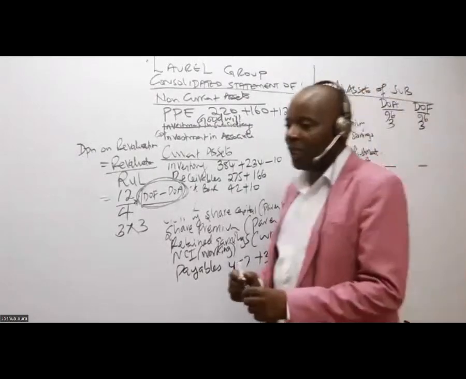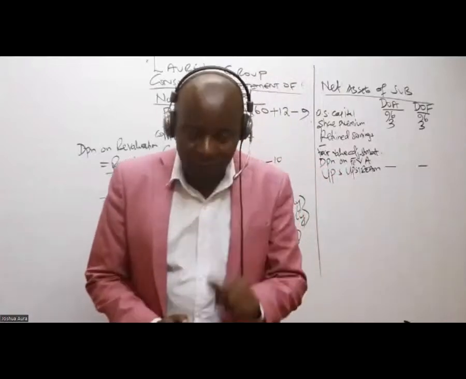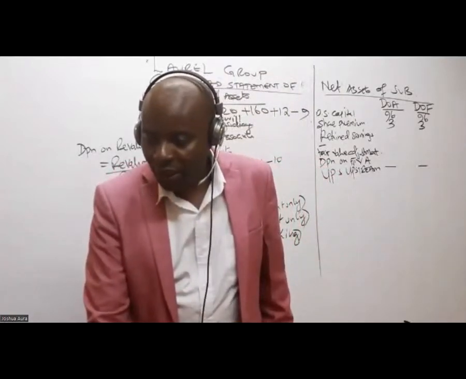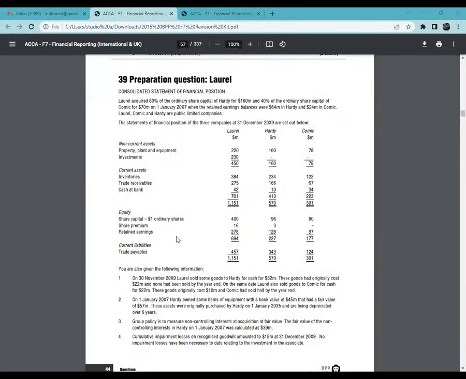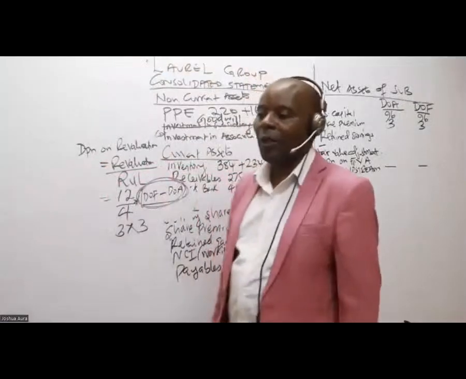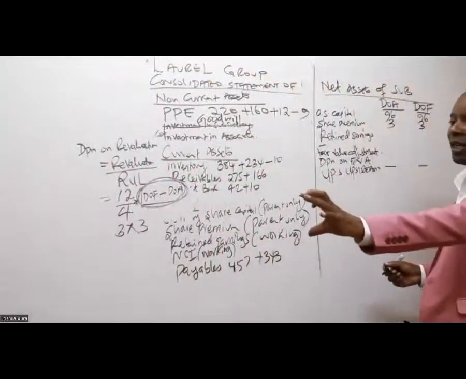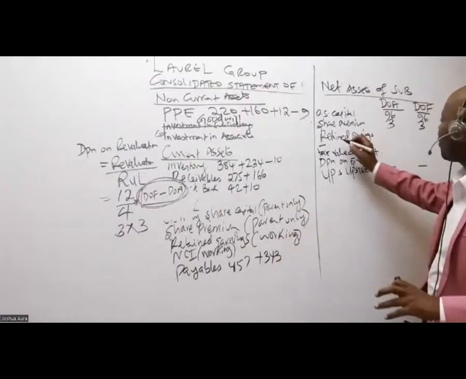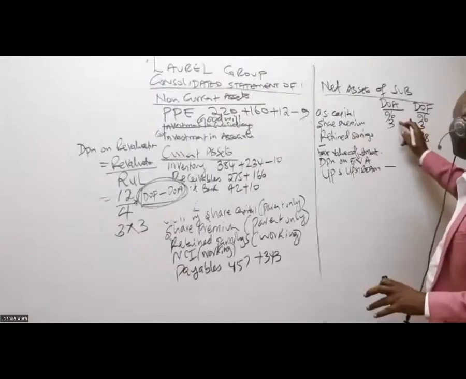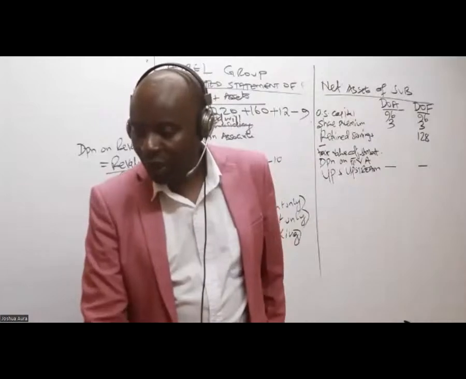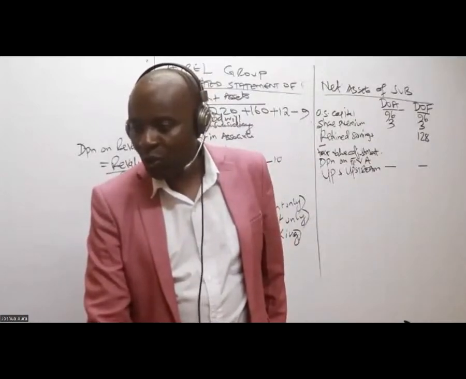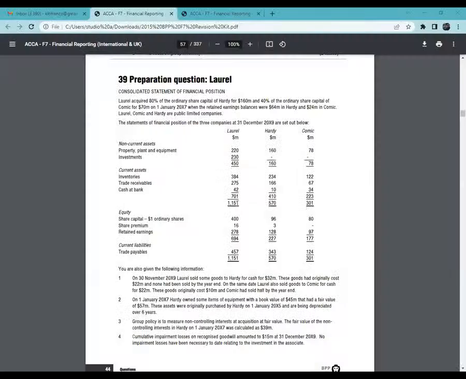So come to the retained earnings. Retained earnings, you must be very careful, because here we expect things to change. Where should I write this retained earnings of 128? Is it at acquisition or at financial reporting? I've read that figure from the financial statements, so it is financial reporting: 128. Retained earnings at acquisition in most cases will be given to you.